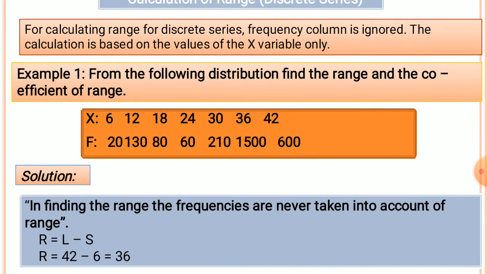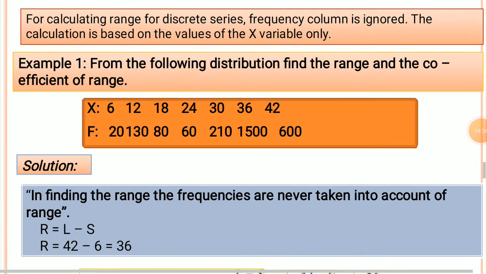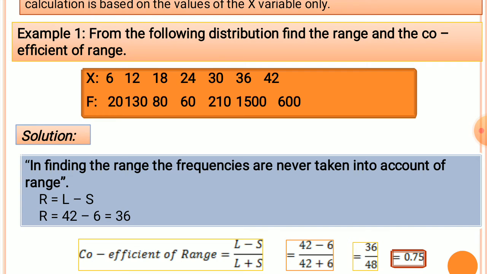So here the x series is given and the frequency is given. In finding the range, frequencies are never taken into account. So here we should concentrate and take into account only the given values, and we have to ignore the frequency column. Therefore in the given series, or in the given values, L is equal to the largest item 42 and the smallest item 6.